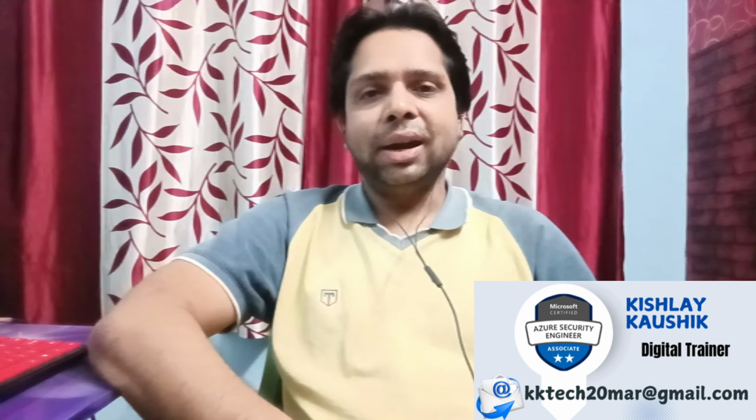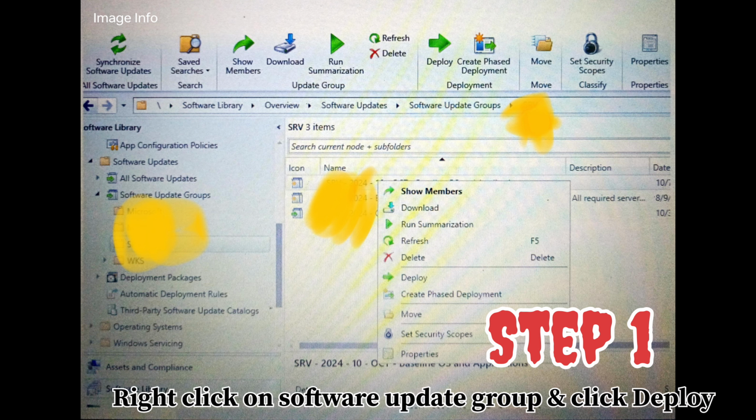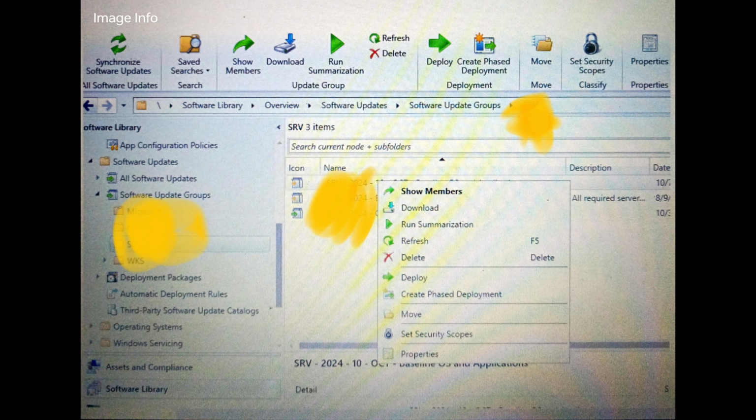It's very easy to create deployments in SCCM. Let us see the steps. So you have to open the SCCM console, then go to software library and select the software update group which you want to deploy. Right click on the software update group and click on deploy.